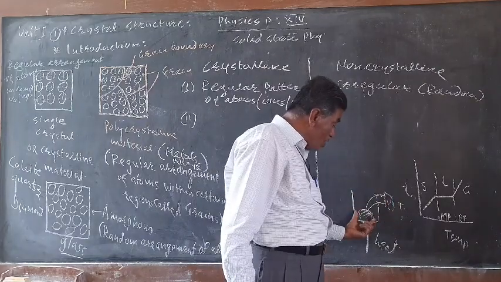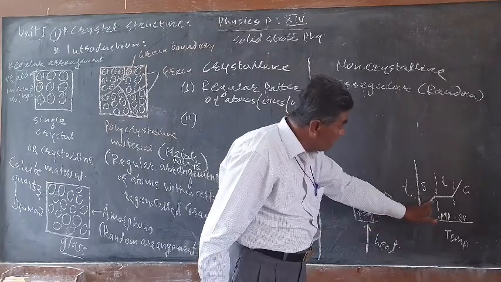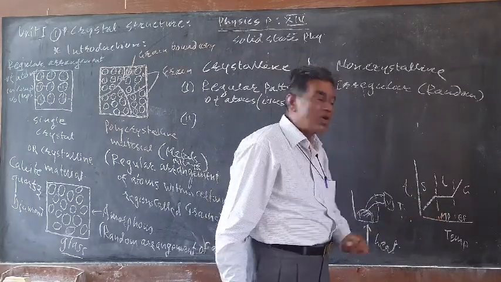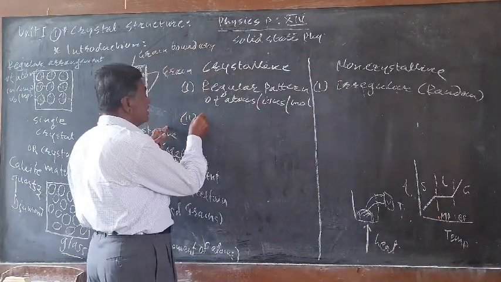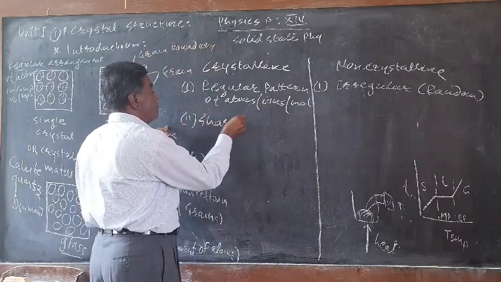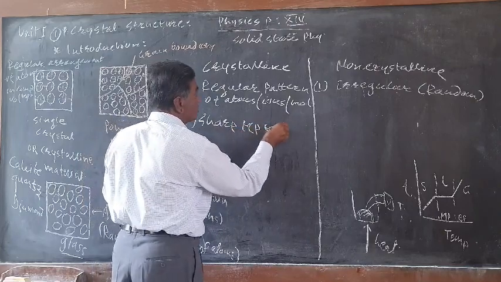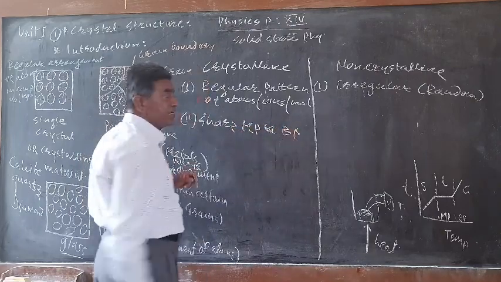So in the case of crystalline solids, we get this situation. We are getting sharp melting and boiling points. So another difference is that here we get sharp melting and boiling points.